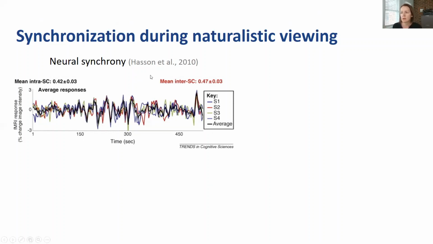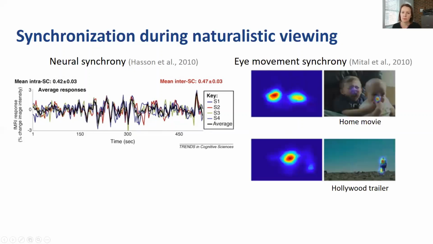So for instance, this is taken from Uri Hasson's 2010 TICS paper with an fMRI time course from a particular region here, with the average shown by the black line, but all the individual subjects are shown in the colored lines. And you can see that there's a high degree of correlation across subjects when they watch the same film. And this is seen over wide swaths of the cortex. And this seems to be driven by the fact that people are paying attention to the same information at the same moments in time. So for instance, people also tend to show a high degree of eye movement synchrony when they watch the same movies.